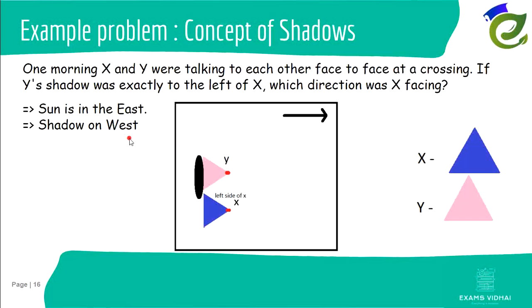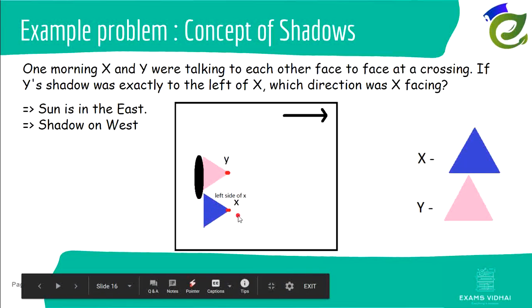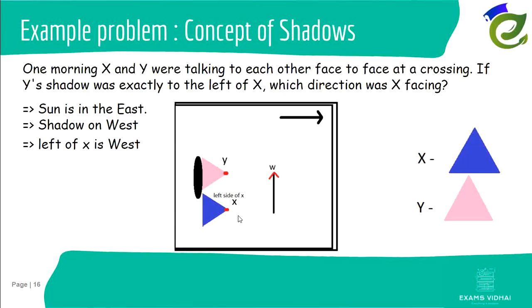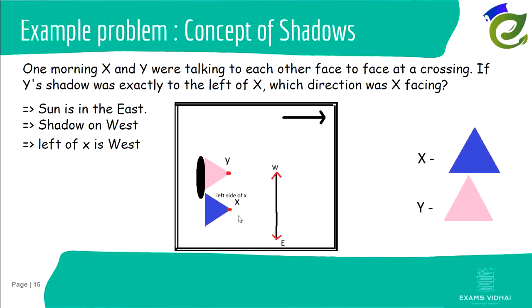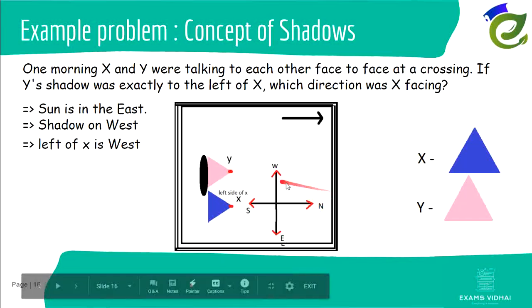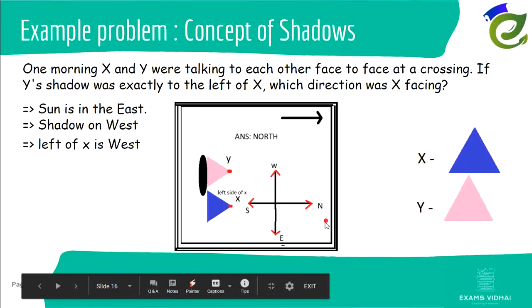Now we know west direction we have the shadow, and then we know that it is lying to the left of X. So what is lying to the left of X? West. So to the left of X you have west direction, right? And then if left of X is west, then right of X is east, because west and east are opposite directions. Now if west and east are like this, north and south will be like this. So what direction is X facing? X is facing this direction, right? So he's facing the north direction.